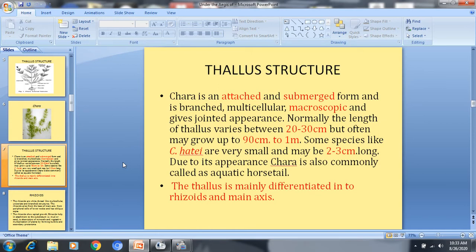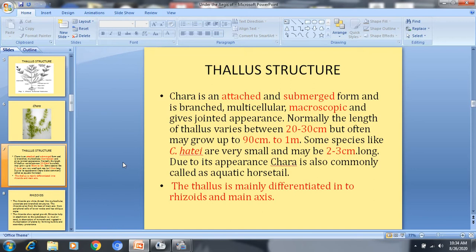So this alga is called macroscopic also, and the thallus has nodes and internodes, and due to this the thallus is jointed in appearance. Normally the length of the thallus varies between 20 to 30 centimeters, but often it grows more than that and attains a length of up to 1 meter.